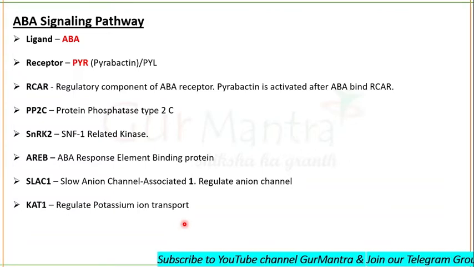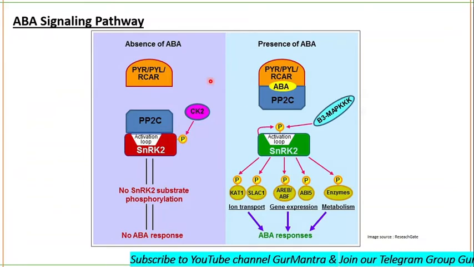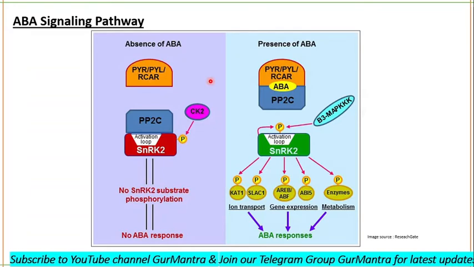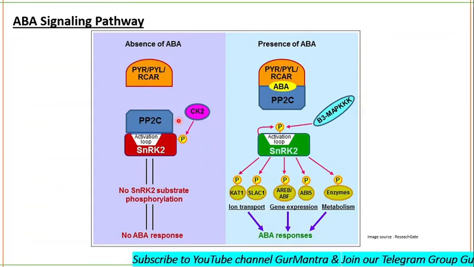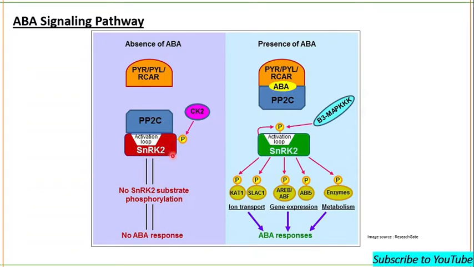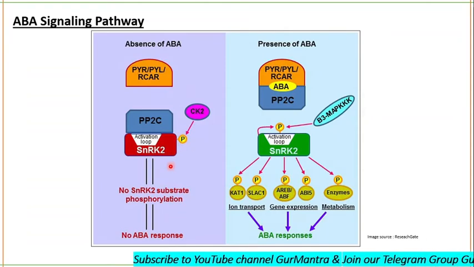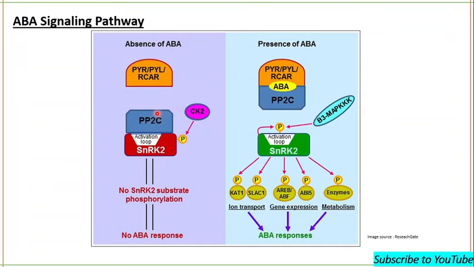So let's first talk about the signaling pathway of ABA. What happens in the absence of ABA? If ABA is not present, the receptor will not be able to bind with PP2C phosphatase. Then this phosphatase will act upon SNRK2, which is active in its phosphorylated condition. The phosphatase will dephosphorylate SNRK2.